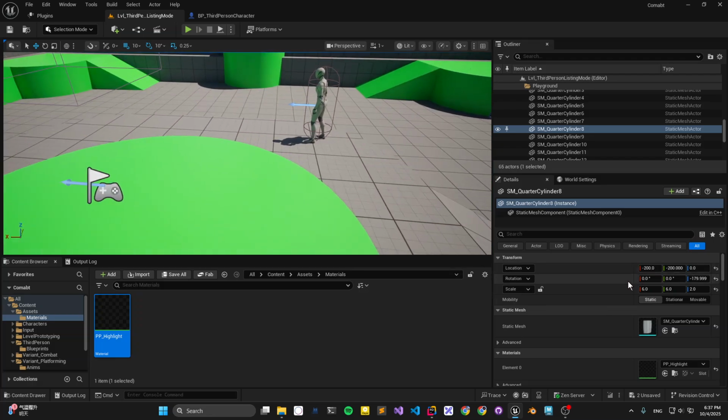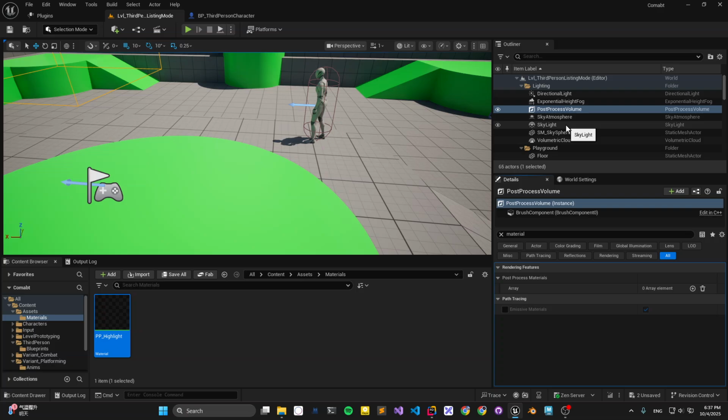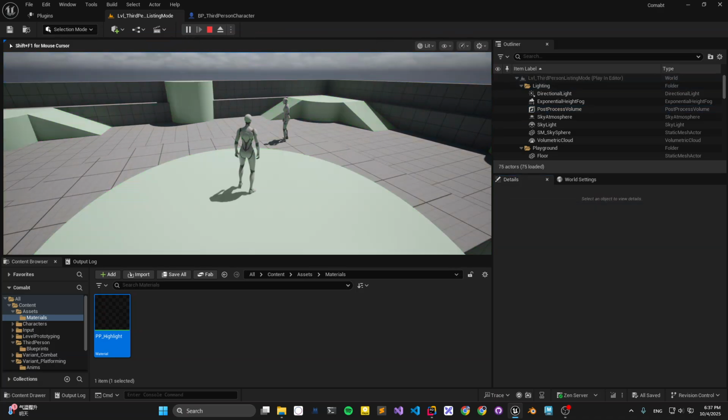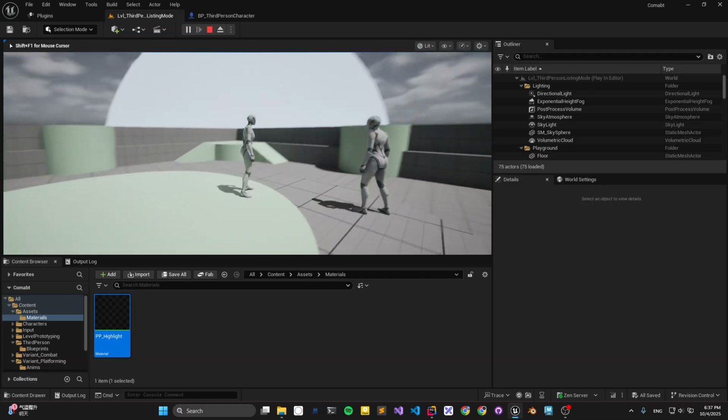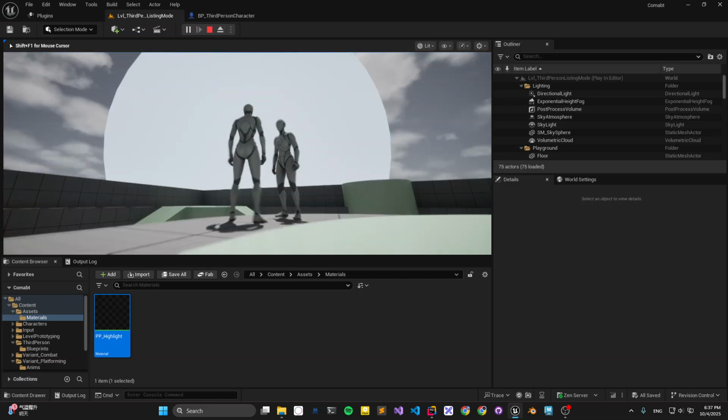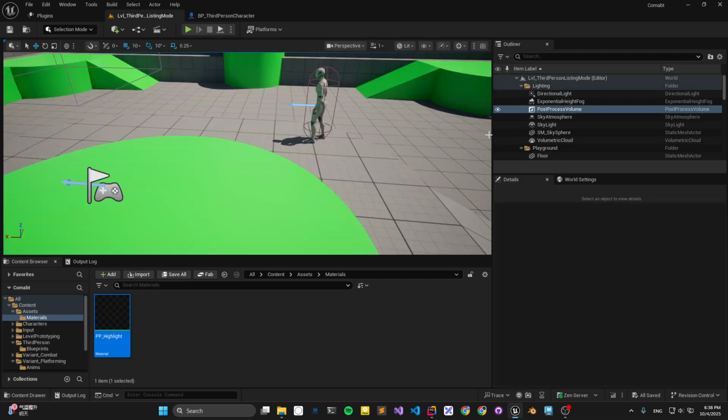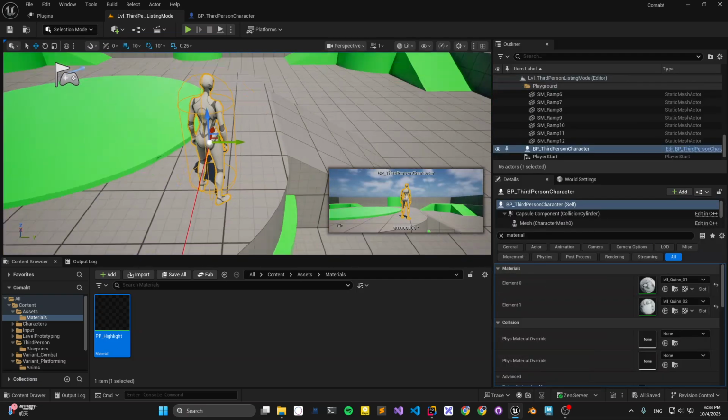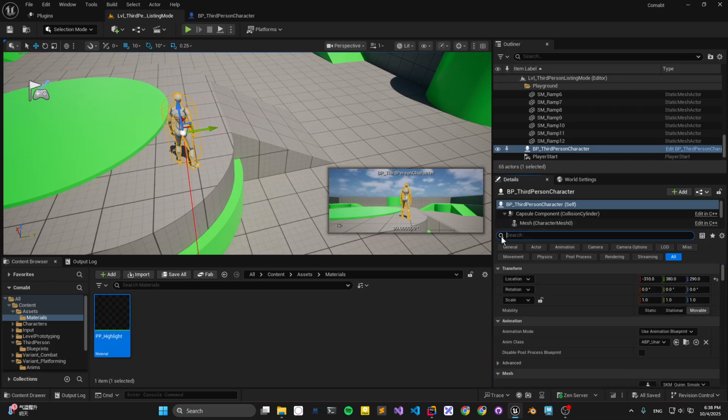And then I think the problem is this. Let me find out. We also need to go to the post process volume, and in the material we need to add it, choose and put it in. I see. Let's pause again and see it. Nope. Seems very weird. It didn't highlight the character. Let me see what's going on.